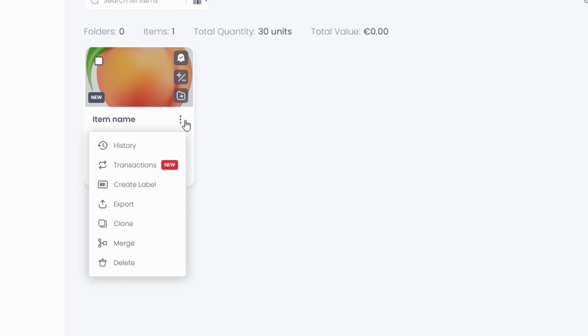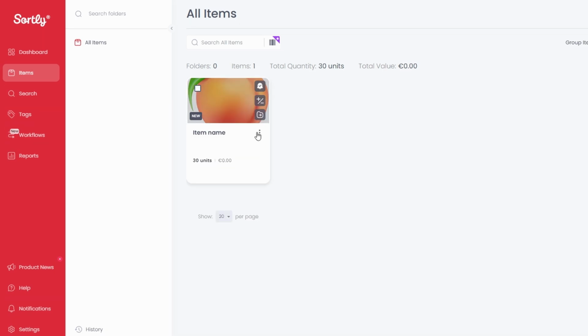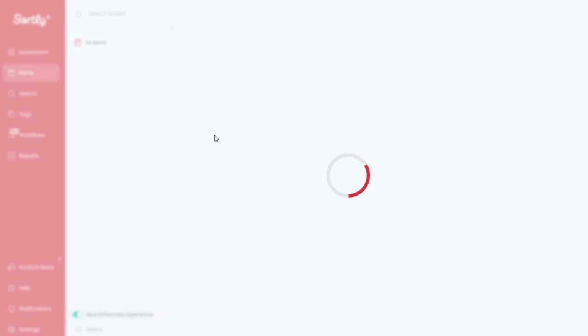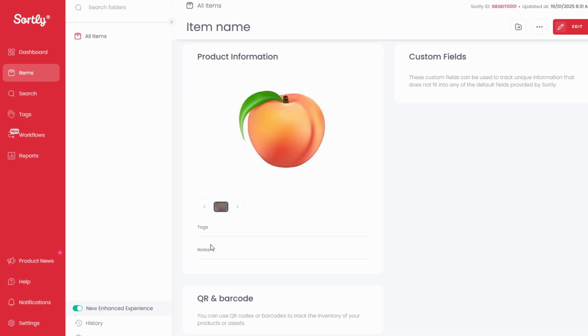Once all the details are in, click Save or Add. Your item will now appear in your inventory, ready to be managed. You can also assign it to a folder, making it easier to organize by category, location, or department. With features like minimum stock alerts, custom fields, and visual references, Sortly not only keeps your inventory accurate but also streamlines the entire process. No more guesswork or digging through spreadsheets. Everything you need is in one place, easy to access and manage.